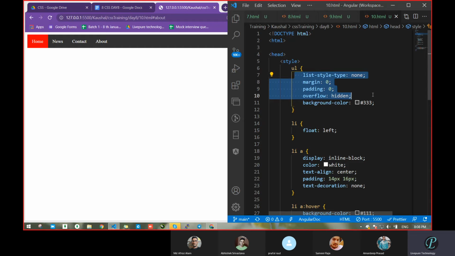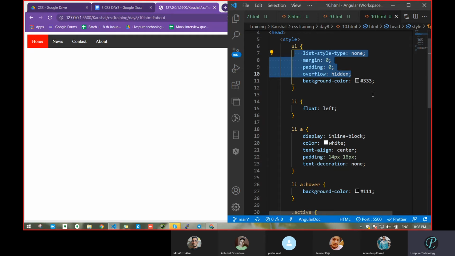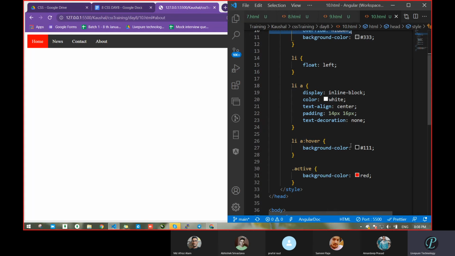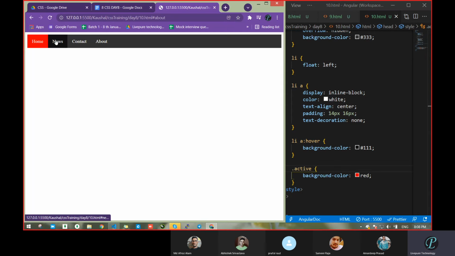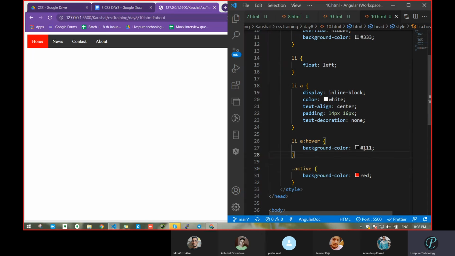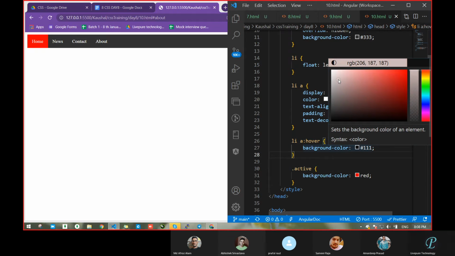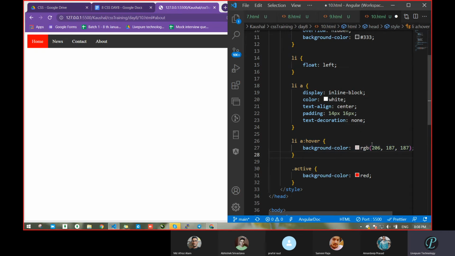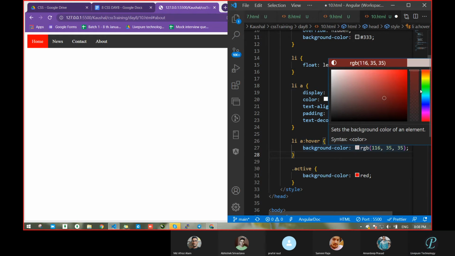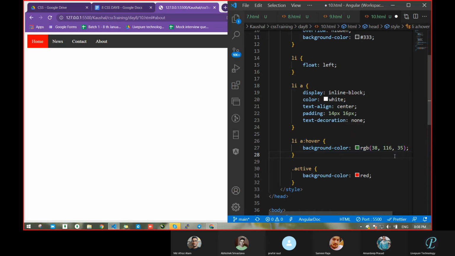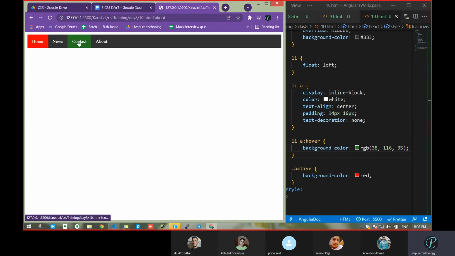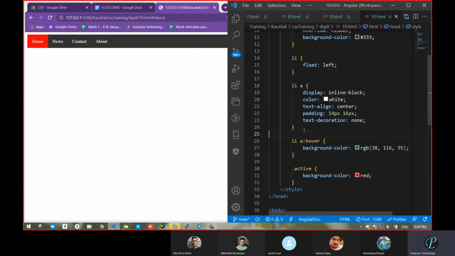You have to go through all of these one by one and see what each is doing, because we have already done all these things. When you hover over this one, let's change the color to green, and let hover be green. Correct. So this way you can make your navigation bar.